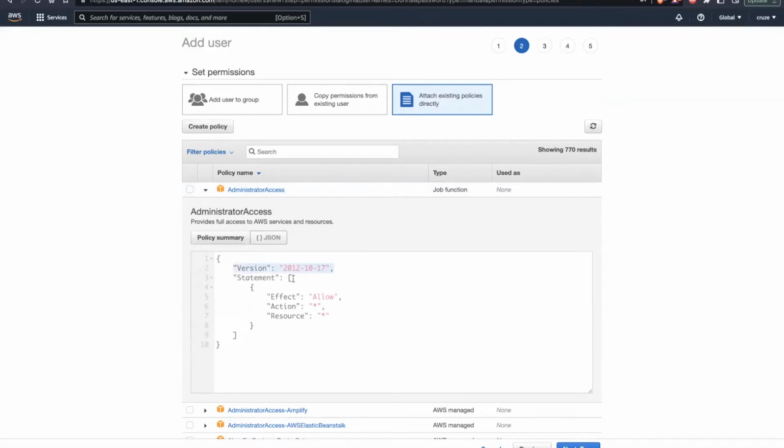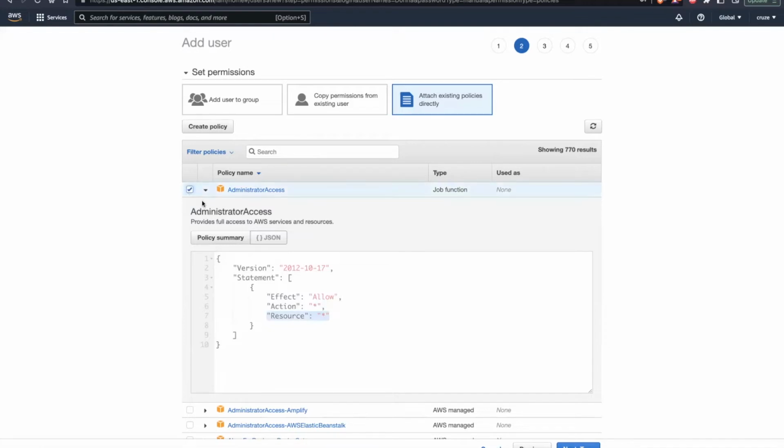In version, there is a statement and JSON array. Okay, and within this array there is a JSON object. Within this the effect is allow. Since this is an administrator access providing full access on all the resources, that's why the action is having the wildcard, which means it is allowing all the actions, and also it is allowing the action on all the resources. Okay, so that's like a full admin access which is being provided.